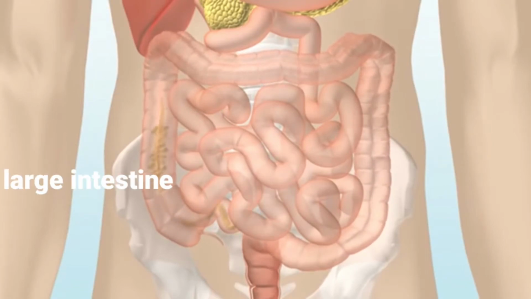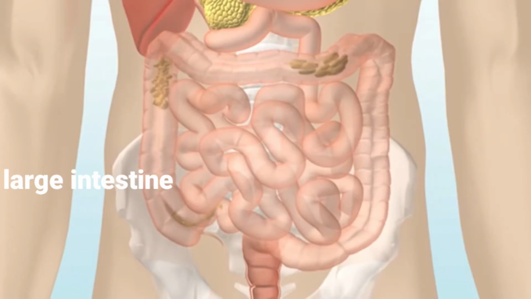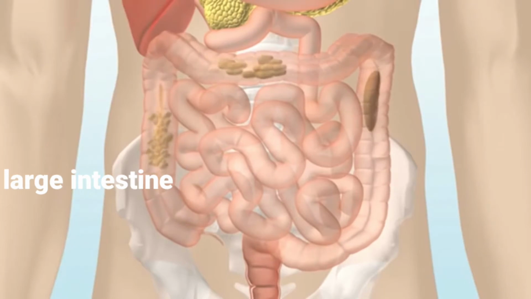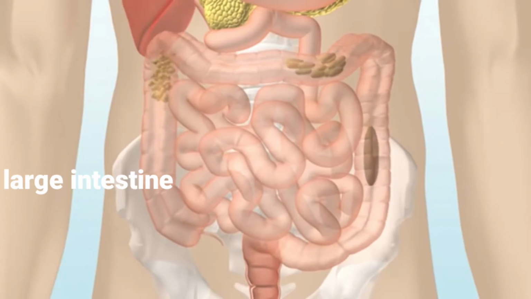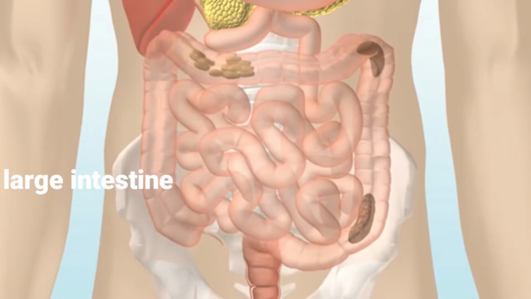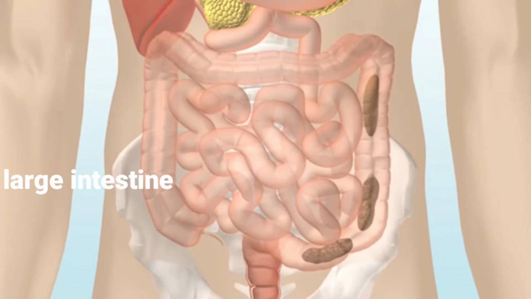The undigested food is then passed to the large intestine, to the ascending colon and to the descending colon. The large intestine is also called the colon. The large intestine is made up of the cecum, colon and rectum, which ends at the anus in the anal canal.